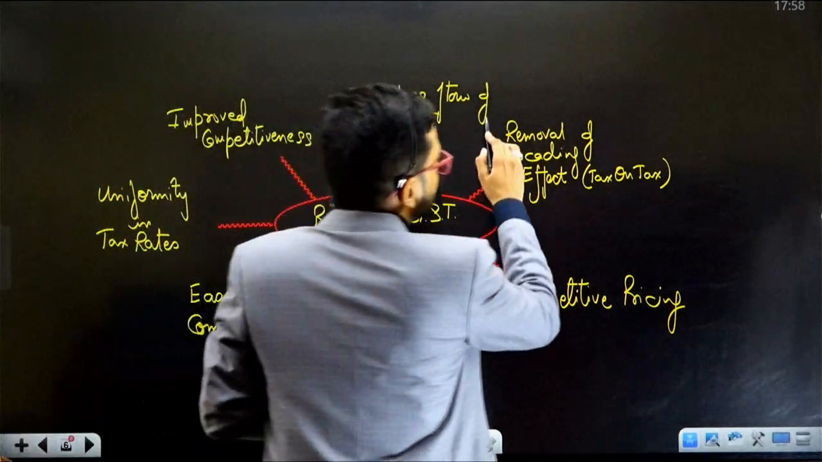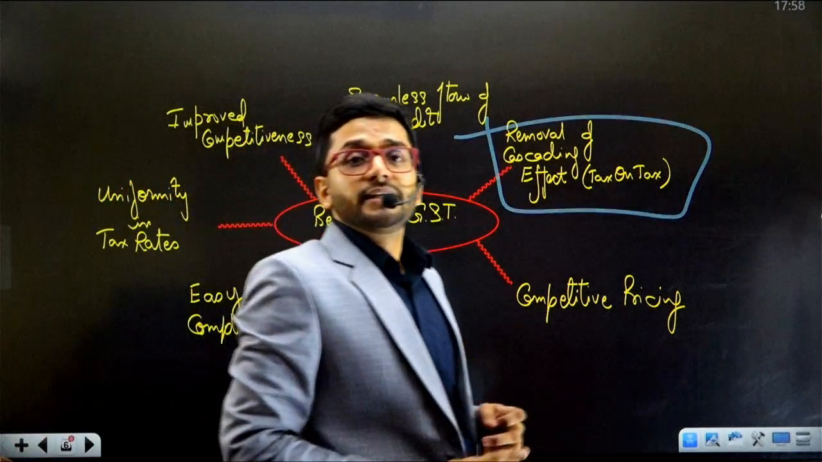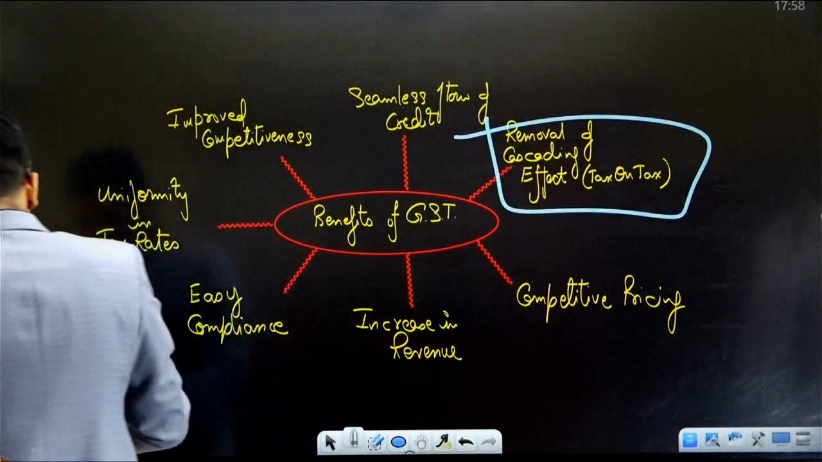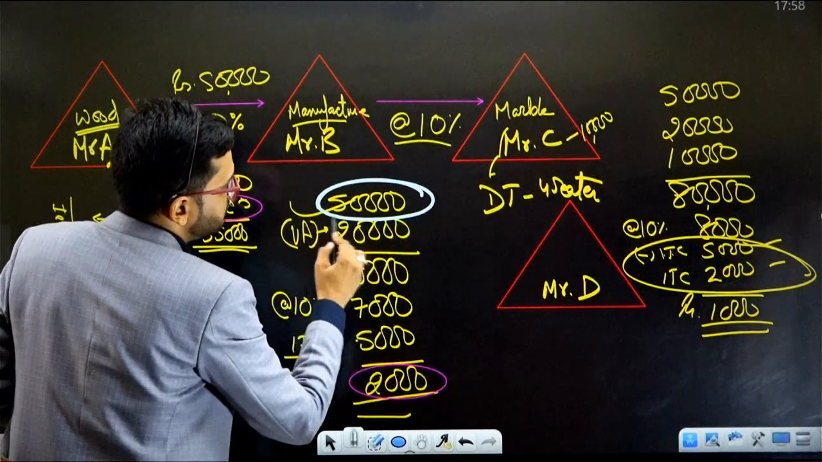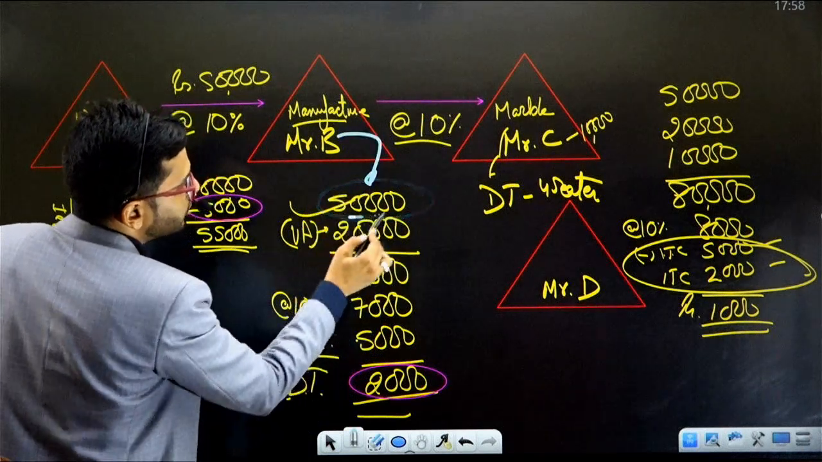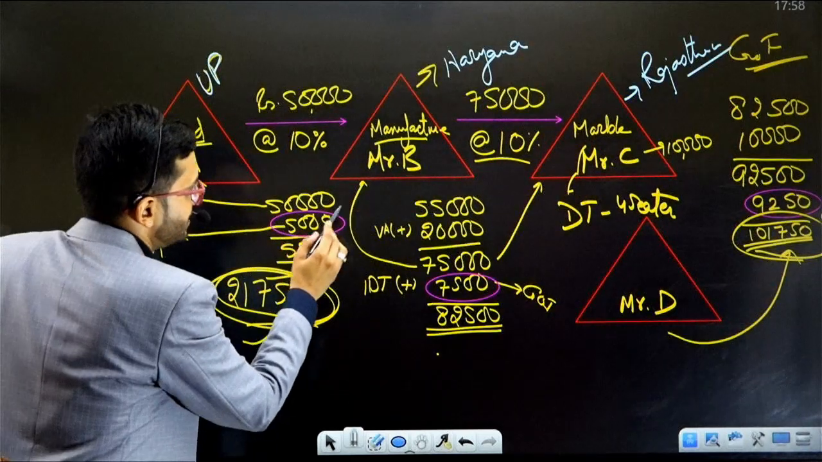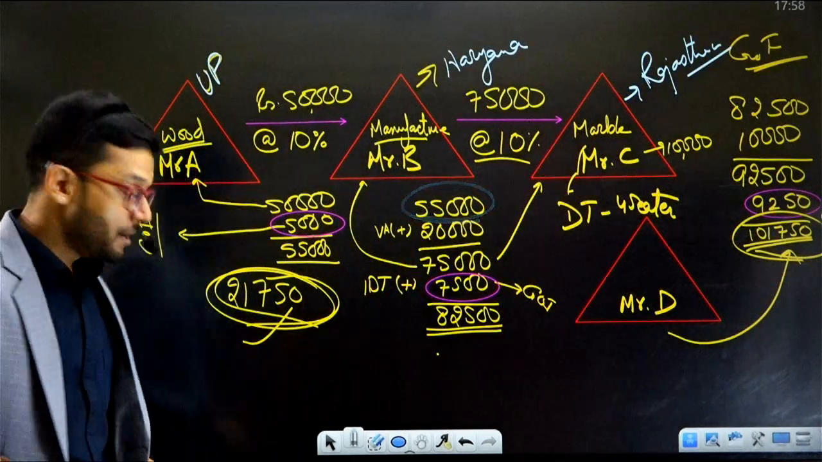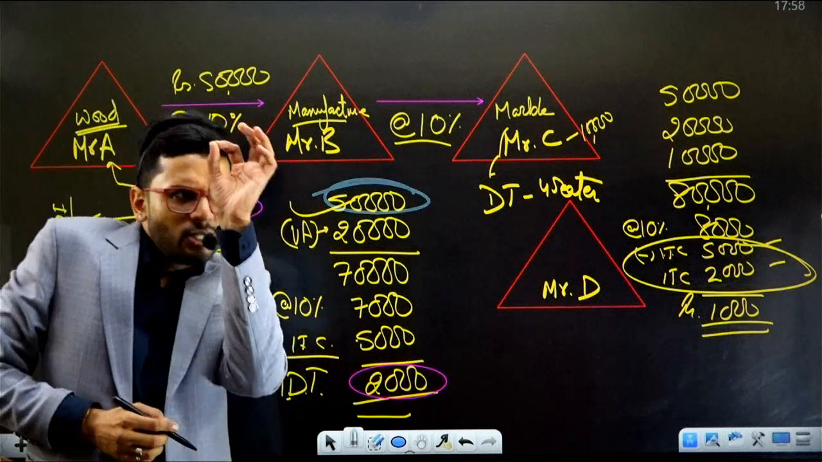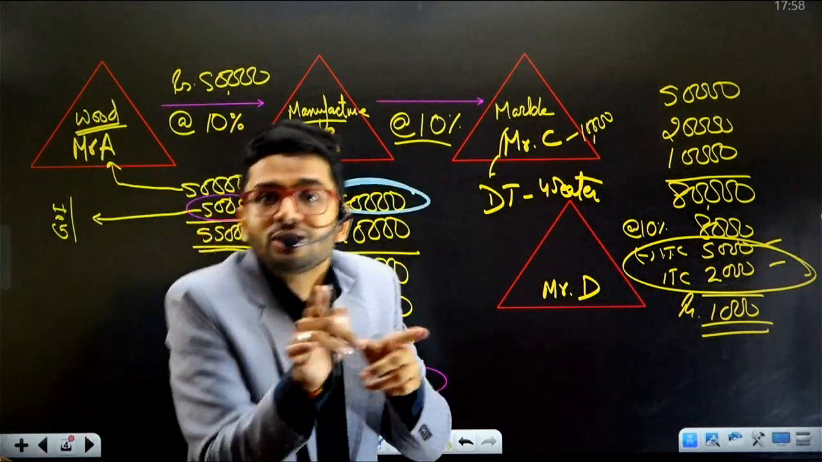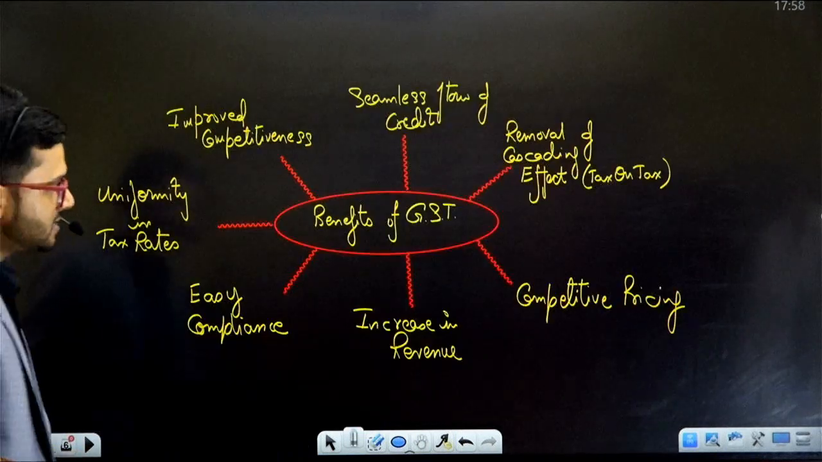Okay. Second, removal of cascading effect. Yes, tax on tax was avoided. Did you notice one very important thing? While I was calculating the value for B, I did not include 5,000 rupees over here, which was there in the erstwhile regime. Over here 55,000 was there, but in the GST regime, I took only 50,000. So this was a minute point, that we cannot have tax on tax. So tax on tax was removed using GST norms.